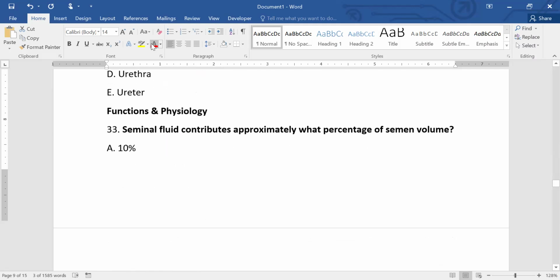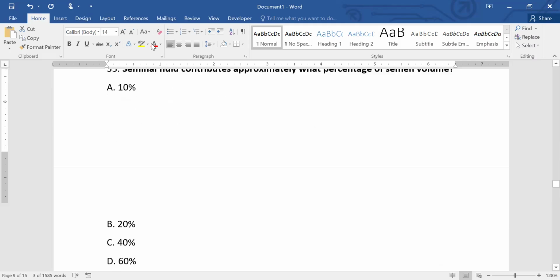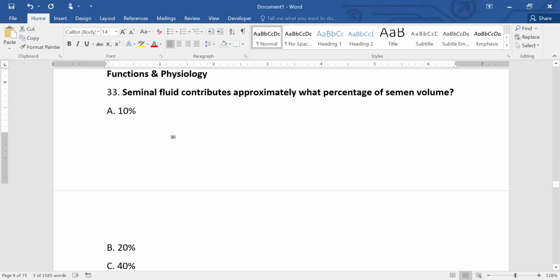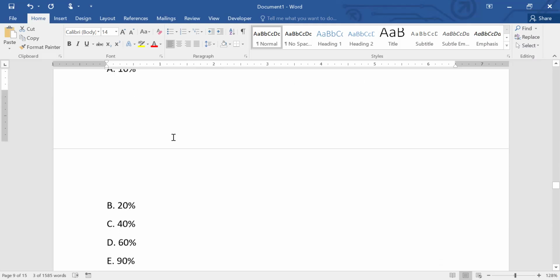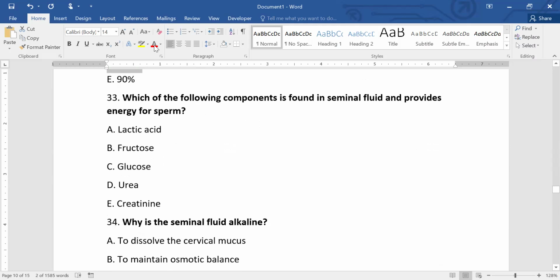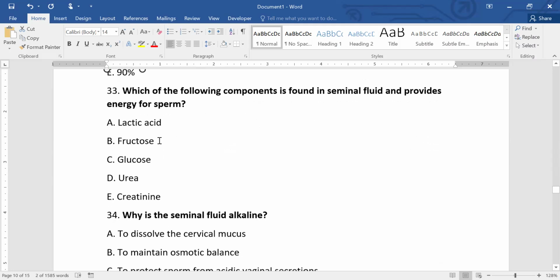Now the seminal fluid contributes approximately what percentage of the semen volume? So seminal fluid contributes about 60%. Which of the following components is found in seminal fluid and provides energy for the sperm? So the correct answer is fructose, which is a carbohydrate and it provides energy for the sperm.